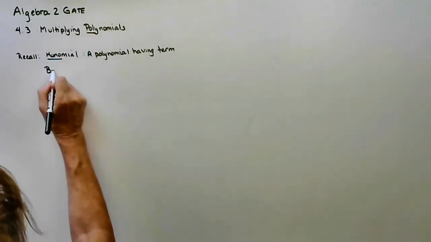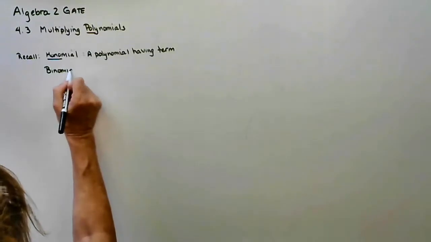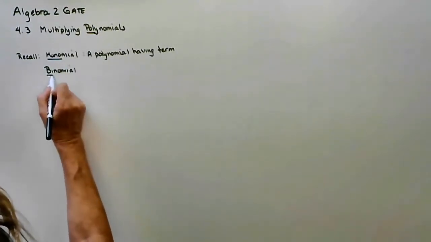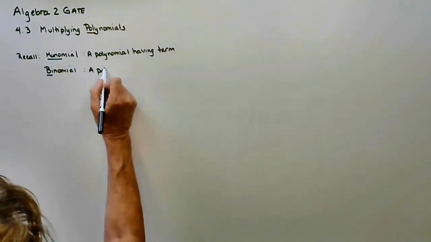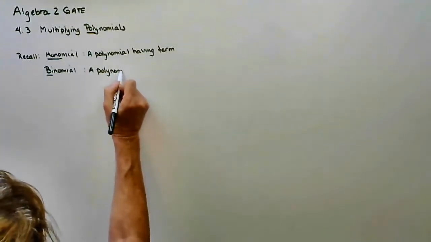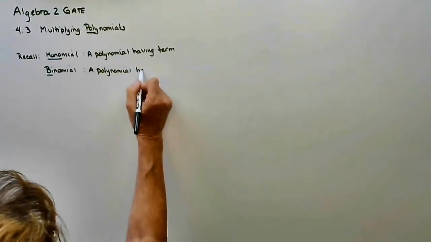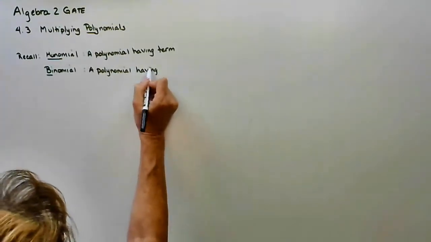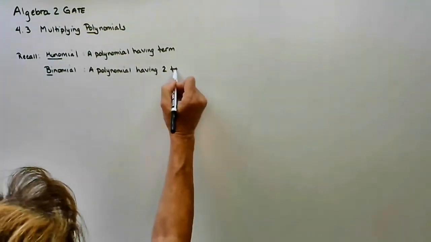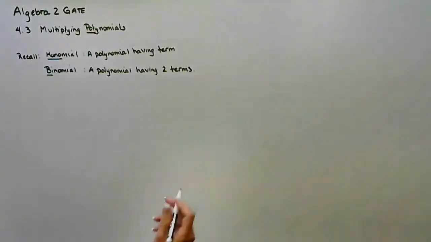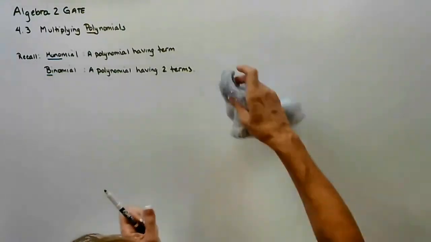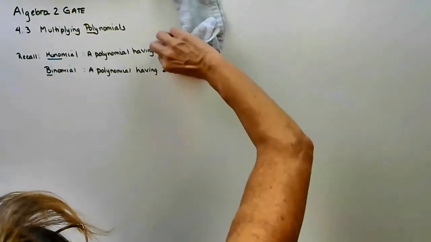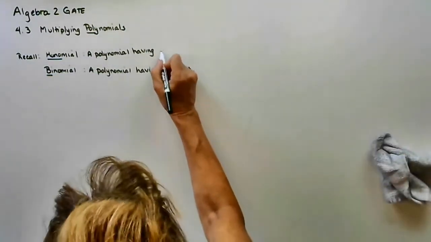A binomial, that prefix bi means two. So this would be a polynomial having two terms. So there will be a plus or minus in the problem because we have to separate it and get two terms.